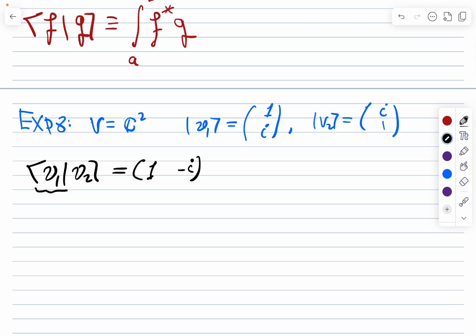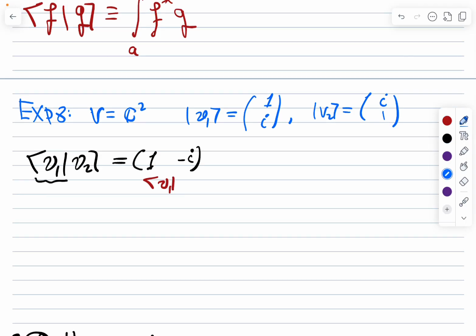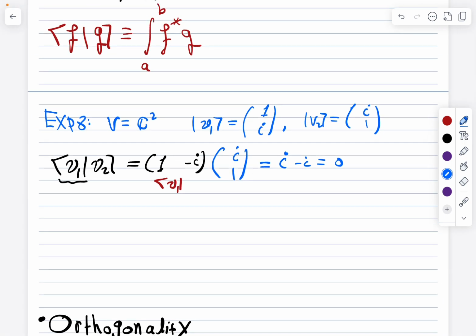So this is the bra of v1 times the ket of v2, so it will be the same. That is it. Now if we multiply, it is equal to i minus i, so it is equal to 0. Now if you notice, this must be exactly the same as if we do it using the definition blindly.